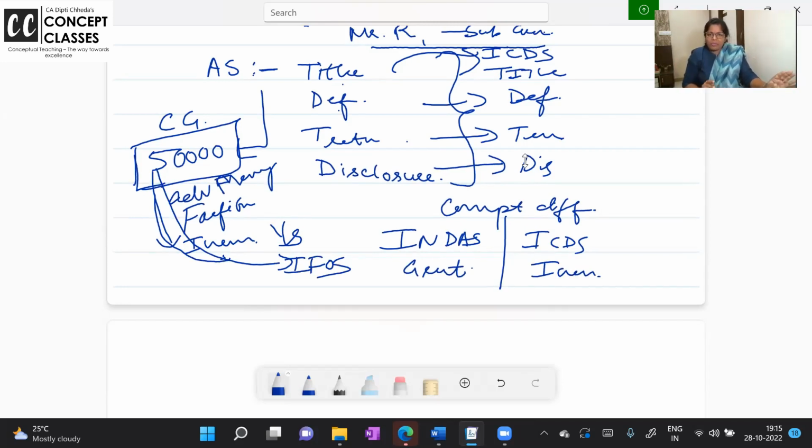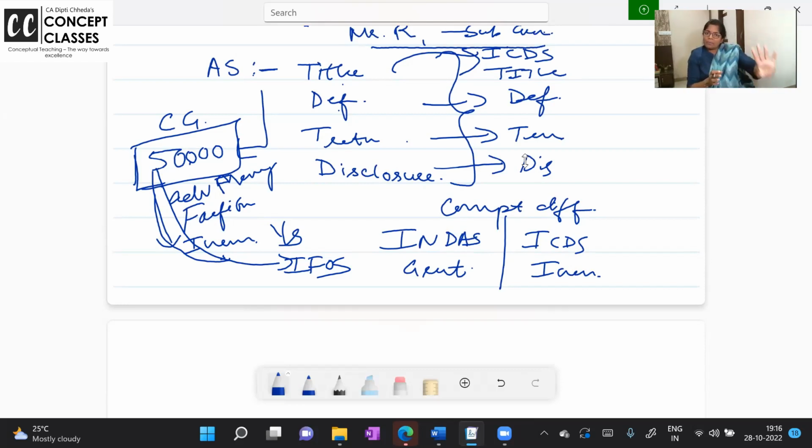ICDS: you got the money, tax it. Earlier, what used to happen, this 50,000 income I was enjoying, but I was not paying tax. After 3-4 years, I sold the same property to Manogna. That time, what was my cost of acquisition? I would reduce the advance money and all that. Now I don't want to teach how to calculate, because from 2014 onwards, they say advance money is forfeited, and you are keeping the 50,000 with you. Show it in income from other sources.